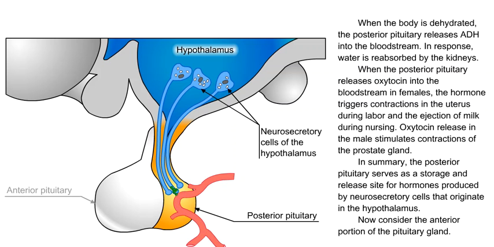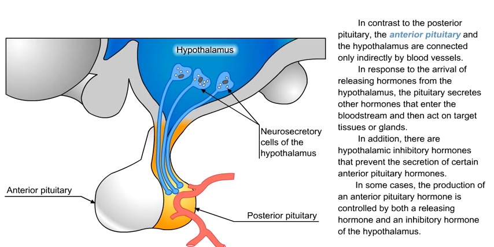When the posterior pituitary releases oxytocin into the bloodstream in females, the hormone triggers contractions in the uterus during labor and the ejection of milk during nursing. Oxytocin release in the male stimulates contractions of the prostate gland. In summary, the posterior pituitary serves as a storage and release site for hormones produced by neurosecretory cells that originate in the hypothalamus. Now consider the anterior portion of the pituitary gland.